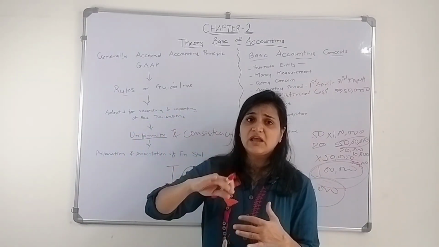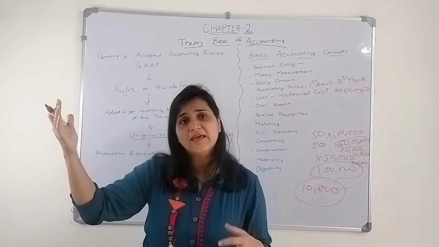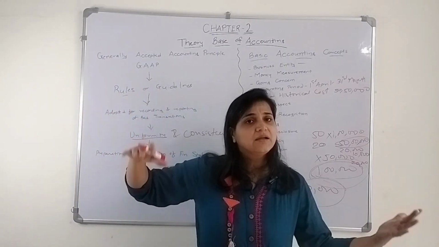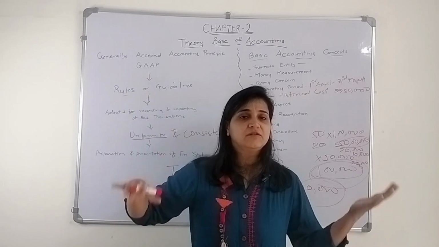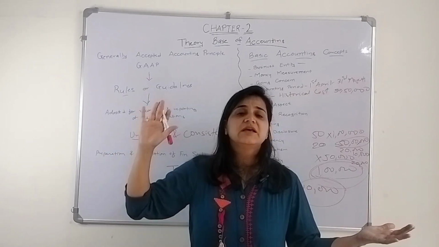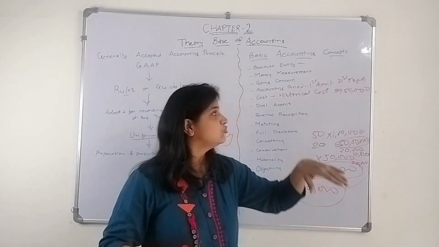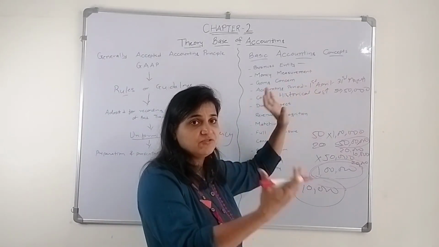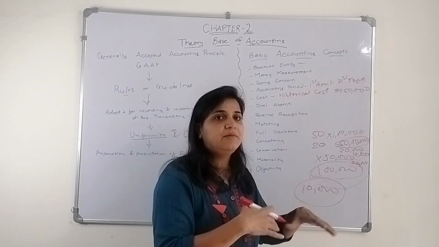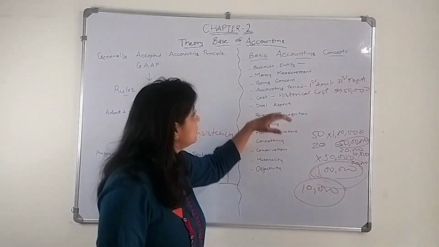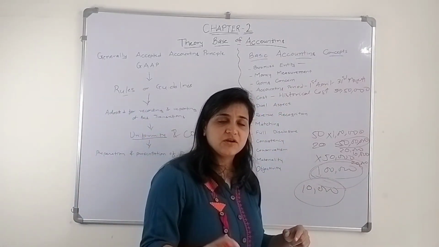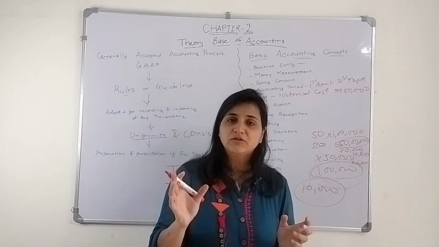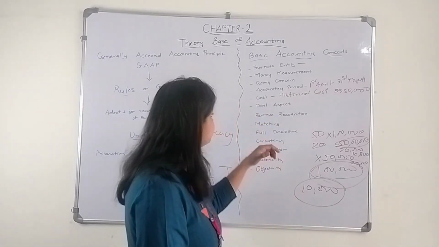Now that machinery after 1 year may become 60 lakh. That machinery after 1 year may become 45 lakhs. The market value keeps on changing. We are not supposed to show in our books the market value. We are supposed to show the cost at which we have purchased our machinery, at which we have dealt with our building, all these things. Okay, so the cost concept shows that in the books of accounts we are supposed to record all our assets, all our transactions on the basis of historical cost.